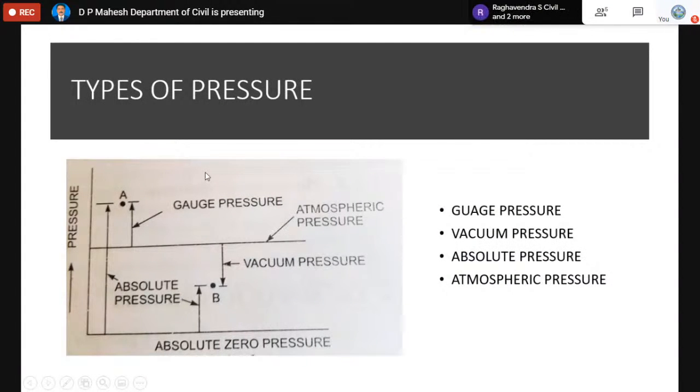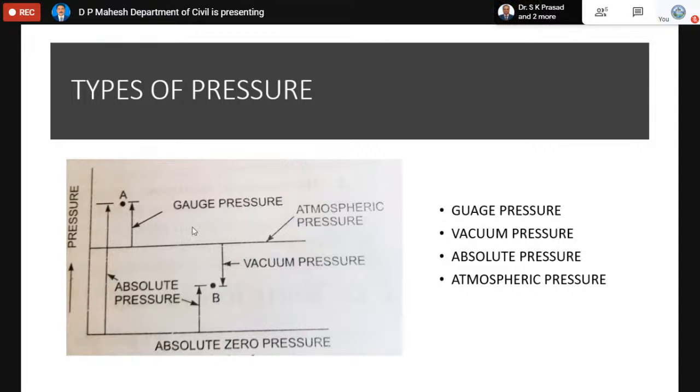Now, coming to types of pressure. This is the most important as far as the design of gauges is concerned. There are various pressure types. We know gauge pressure, vacuum pressure, atmospheric pressure, absolute pressure. Actually, there are two systems in which we measure pressure. One is called the absolute pressure system or complete vacuum. The other one is called the atmospheric system.